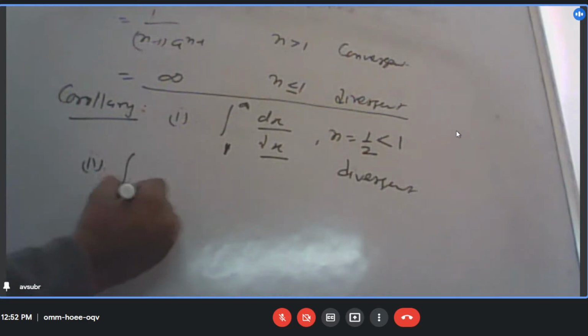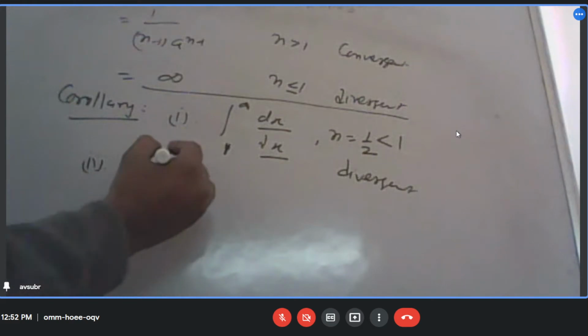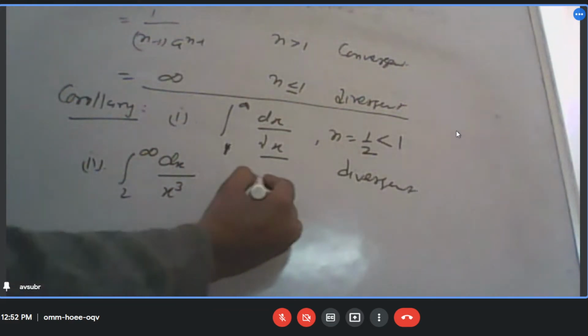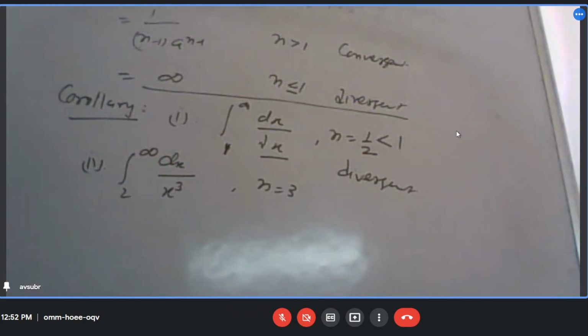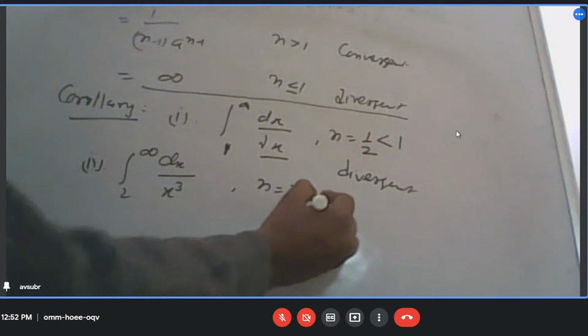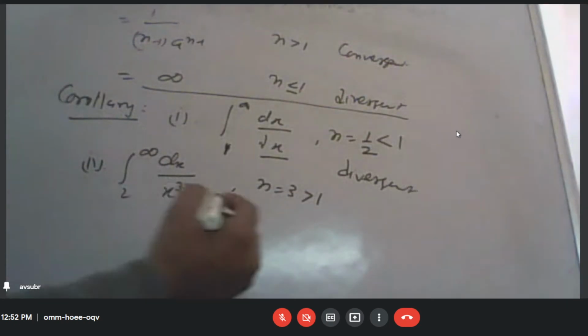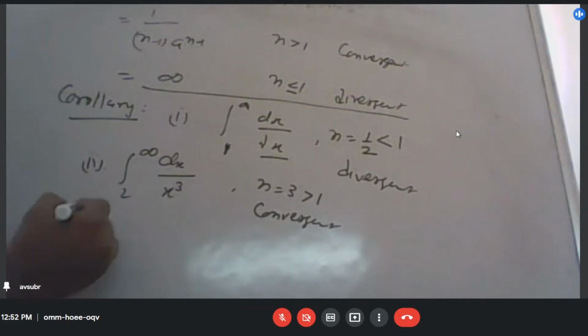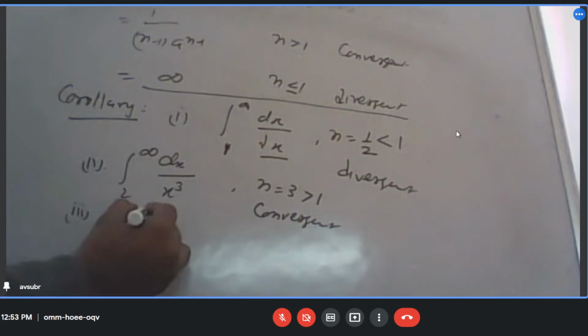Okay. Now 2 to infinity dx by x cube. What is the value of n over here? 3, sir. Is it greater than 1? Yes, sir. So it should be convergent. Convergent. Okay. Now tell me about this one.